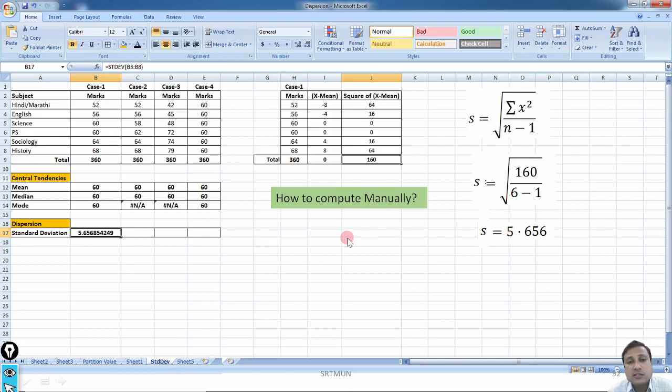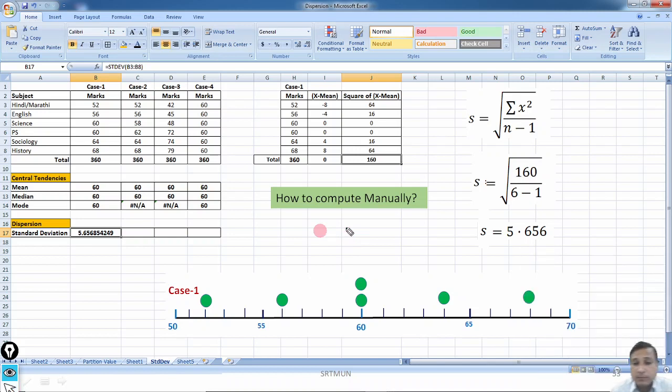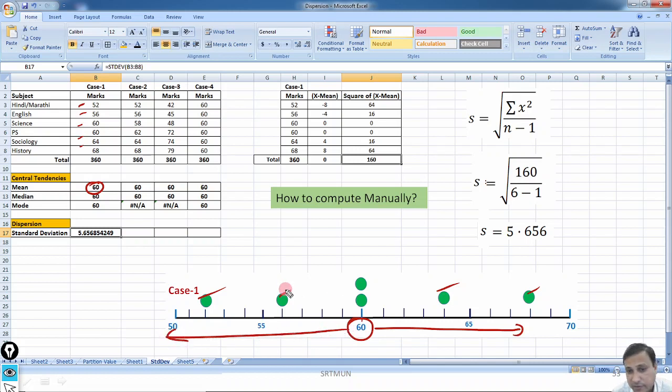Now what is the meaning of this? The meaning of this is, my mean is 60, that student has earned different marks in different subjects. My mean is 60, my standard deviation is 5.65. It means the average distance between these marks and the arithmetic mean is equal to 5.65.